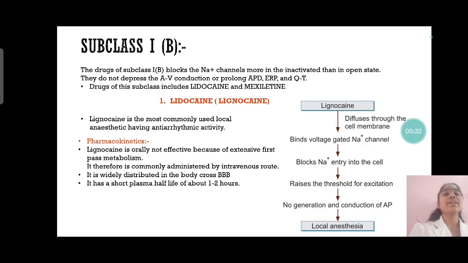Now let's understand the subclass 1B antiarrhythmic drugs. The drugs of subclass 1B majorly block the sodium channels more in the inactivated state than in the open state. They do not depress the AV conduction or prolong the action potential duration, ERP and QT. The drugs of this subclass include lignocaine and mexiletine. Let us understand lignocaine action. Lignocaine mostly acts as a local anesthetic, but also has an antiarrhythmic property.